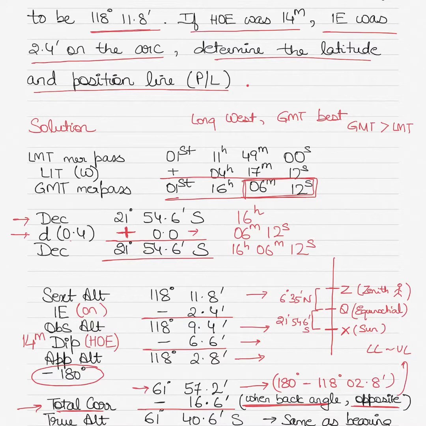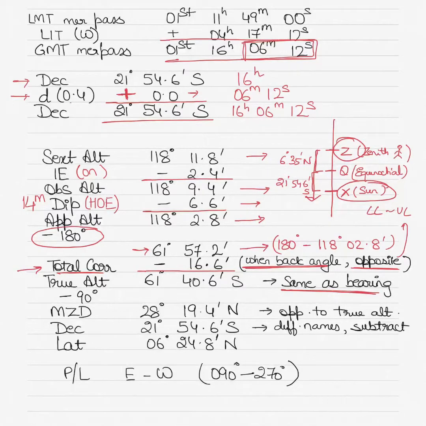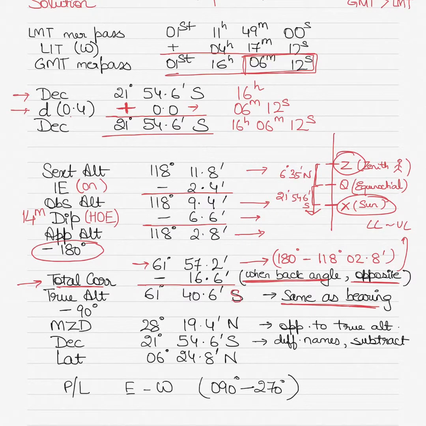Now, same as bearing, you have to name the true altitude. Now, we have to see where is the sun bearing from you as the observer. The sun is bearing south of you as the observer, right? So the sun is here, you are here, you are north of the sun. So the sun is bearing south of you. So whenever the sun is bearing south of you, you will name the true altitude south. Alright, that's why I have named it south.